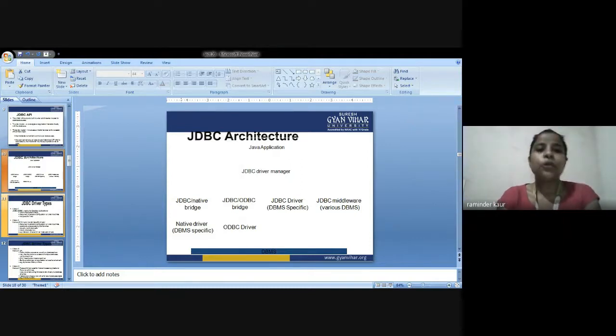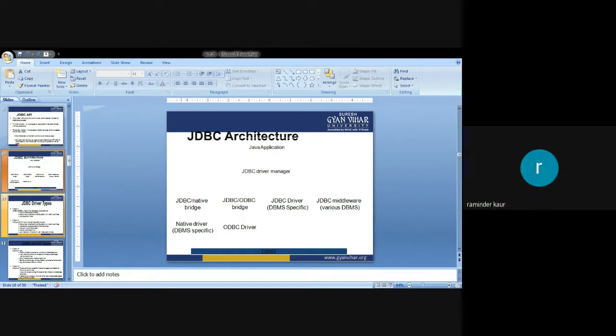There are also classes that we are going to use here. A list of various classes of JDBC API: DriverManager class, Blob class, Clob class, and Types class. Next, my main point of concern is, why should we use JDBC? Because before JDBC, the ODBC API was the database API to connect and execute queries with the database.